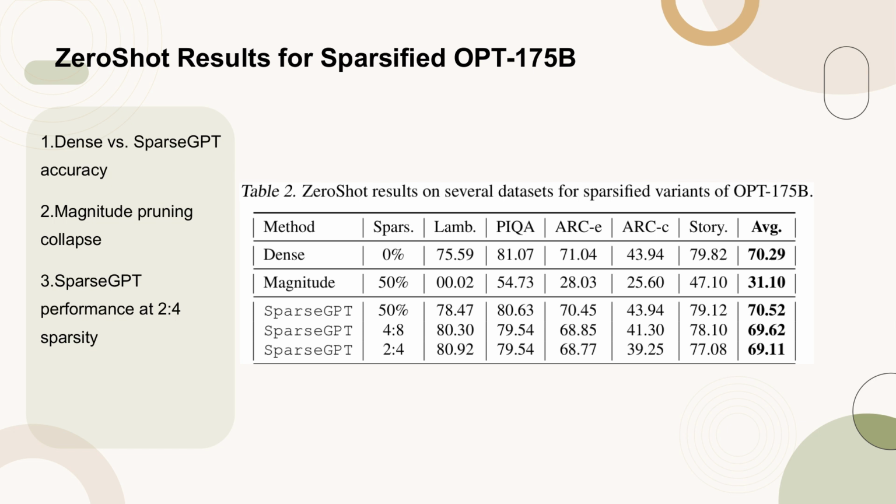Table 2 presents the zero-shot results on various datasets for sparsified variants of the OPT-175B model. The table highlights the accuracy differences between the dense model and SparseGPT variants. Notably, magnitude-pruned models exhibit a significant accuracy collapse across all scales, contrasting with the stable performance of SparseGPT models. Additionally, SparseGPT demonstrates higher accuracy at the 2:4 sparsity level compared to the dense model, despite the more constrained sparsity pattern. These results underscore the effectiveness of SparseGPT in maintaining model performance under high sparsity conditions.